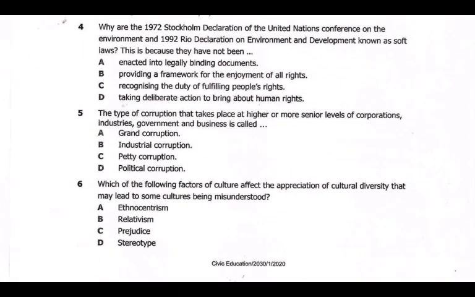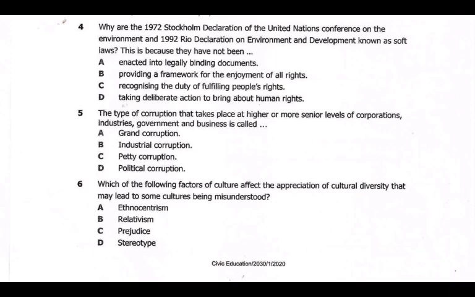Okay, so we have question 4. Why are the 1972 Stockholm Declaration of the United Nations Conference on the Environment and the 1992 Rio Declaration on the Environment and Development soft laws?